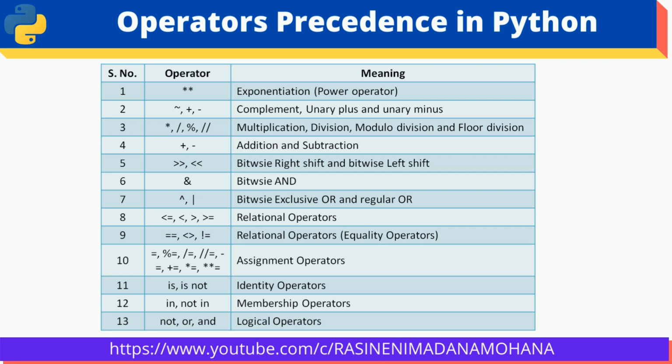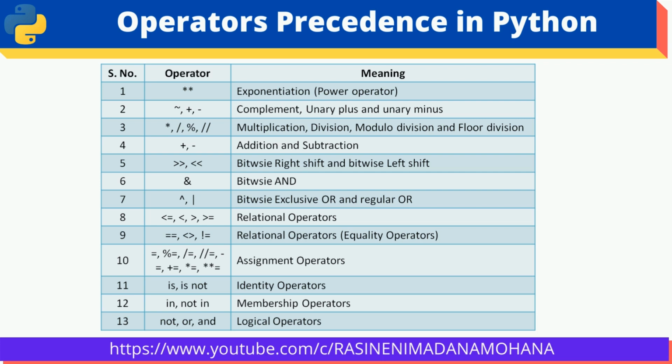Then the third category: multiplication, division, modulo division, then floor division. These are all of the same order. Then the next one, plus and minus, addition and subtraction. Next, bitwise right shift and bitwise left shift. Next is bitwise AND. The next one is the cap symbol, bitwise exclusive OR. Then regular OR, this is the OR symbol. Then relational operators: less than, less than or equal, greater than, greater than or equal. Then equality operators: equal and not equal.